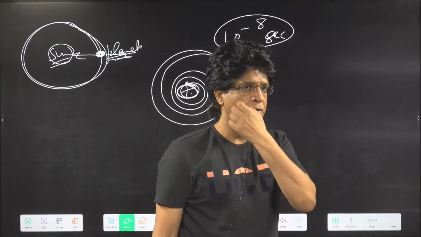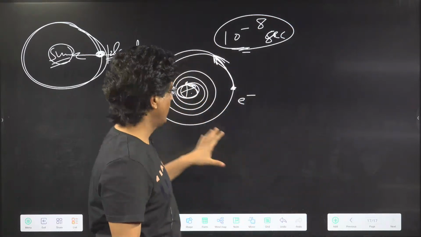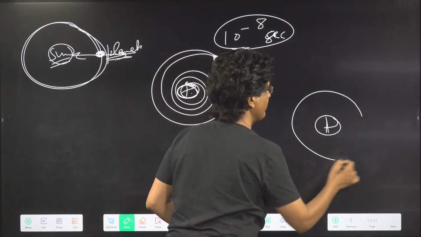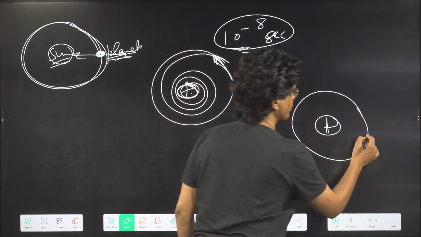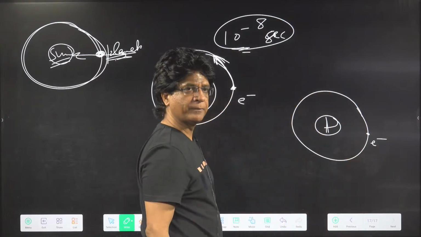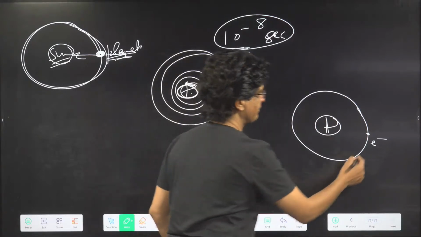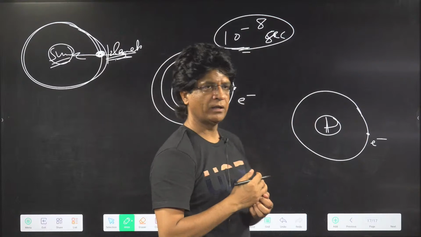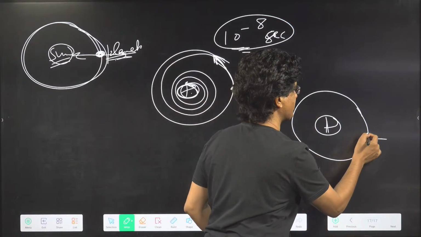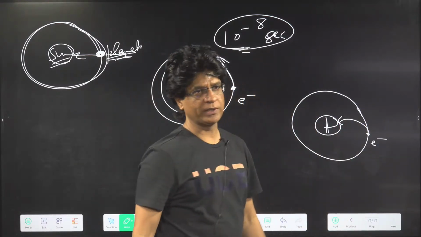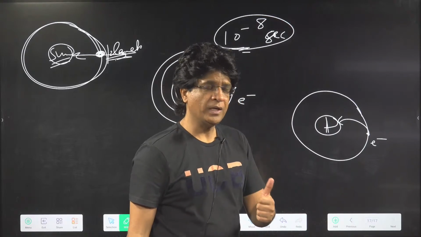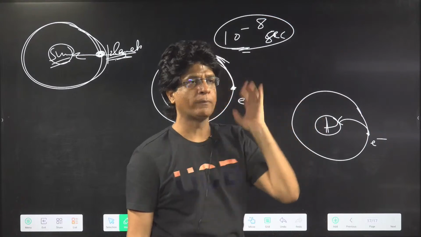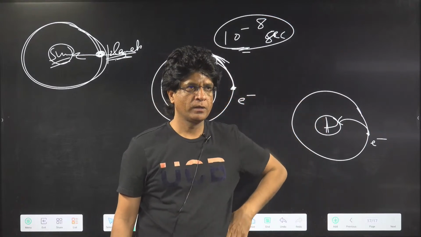So despite telling a beautiful thing, that an atom must have a nucleus which contains positive charge and the electron should live outside, the problem was that the moment you put them outside, whether stationary or revolving, either way, the electron cannot survive. It will fall inside the nucleus. That means the Rutherford model was not able to explain the stability of the atom.